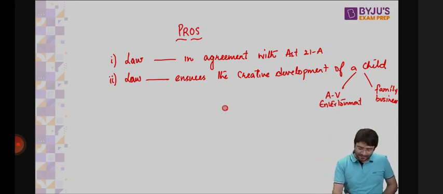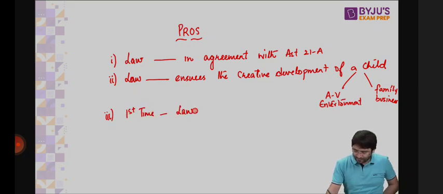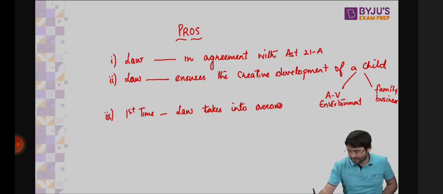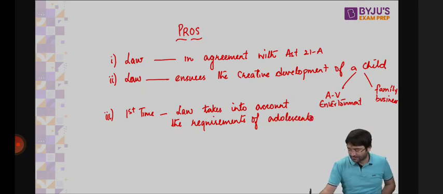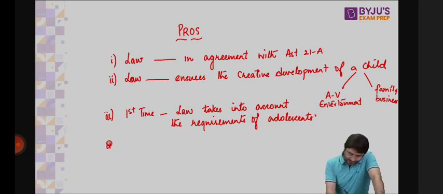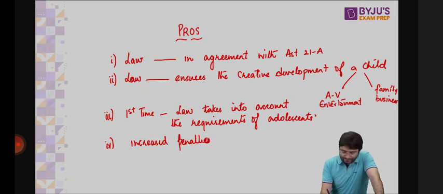This law is good because for the first time, the law takes into account the requirements of adolescents. This law is good as well because of now increased penalties. Because previously the penalty was 6 months.